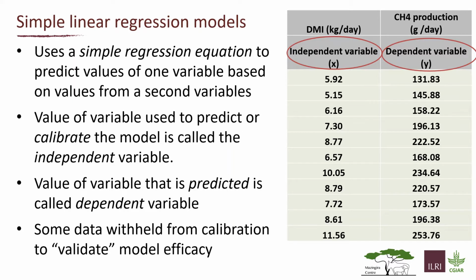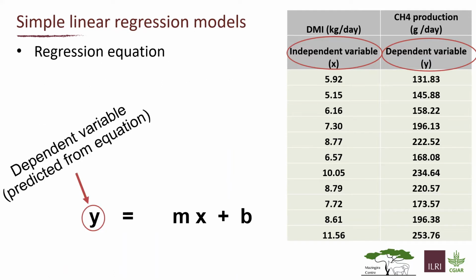And in general, with some of this data that you're seeing on the right-hand side of my screen, this is a small subset of the data, we're going to want to withhold some of the data from calibration in order to validate the model. Basically, we want to use some of the data that we have and keep it out of our model so that we can check to see if the model actually did what we thought it was going to do. So I'm going to give you a little more background, and then we're going to do a worked example of this in Excel.